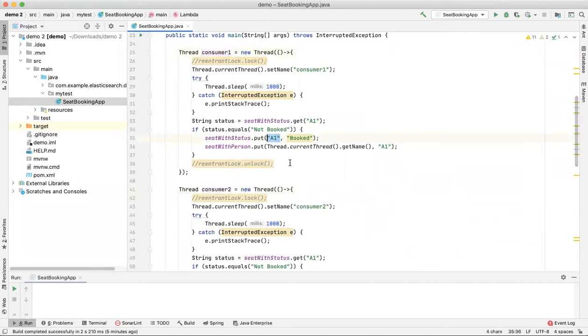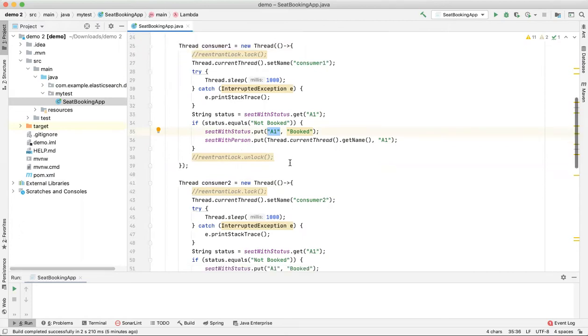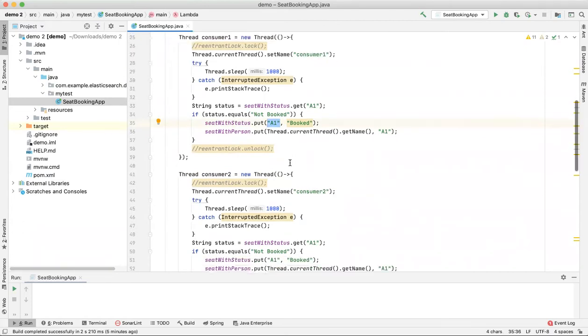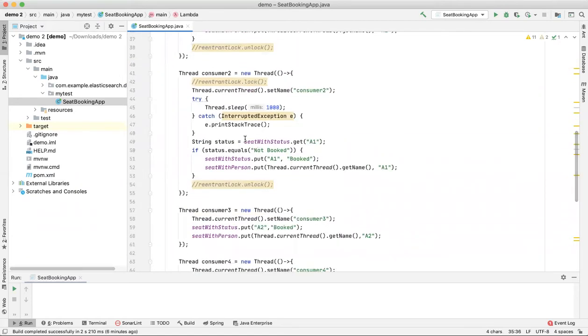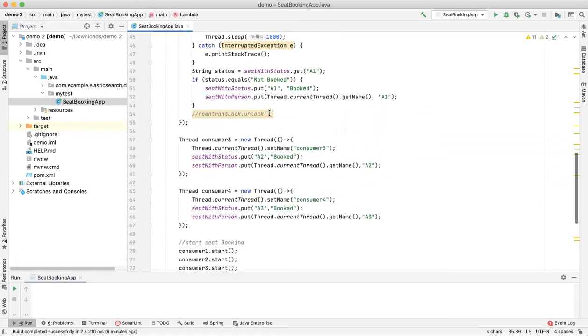Both are trying to book seat A1, but whoever gets the first chance will get the seat. That should be the ideal scenario. Currently I didn't put any lock. I am simply running this application.